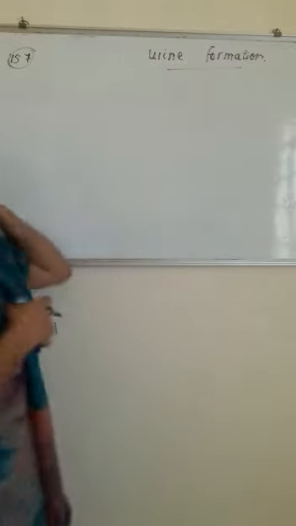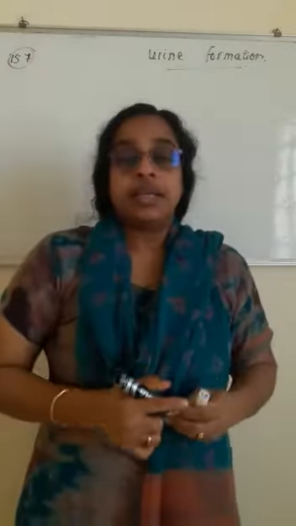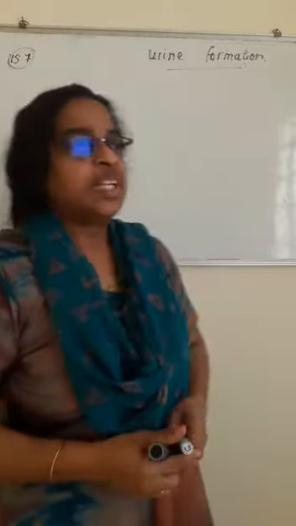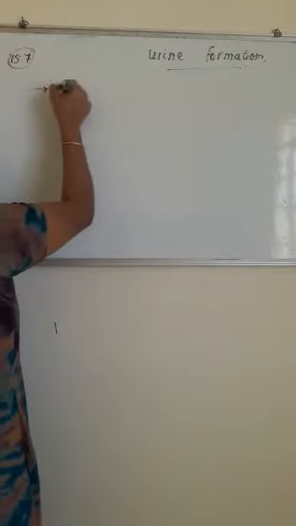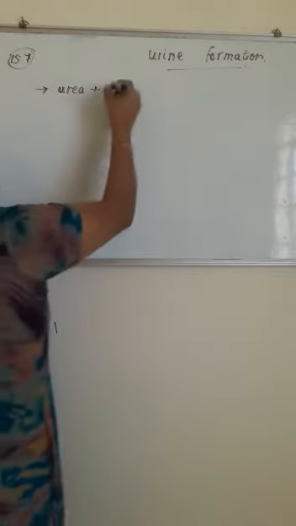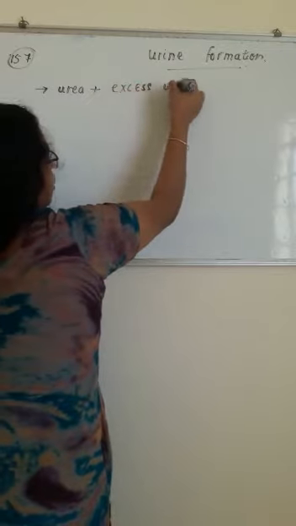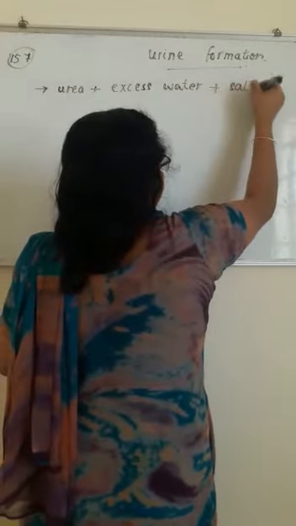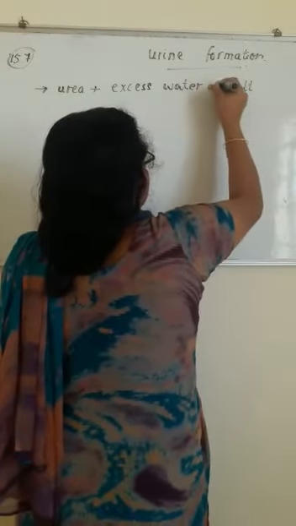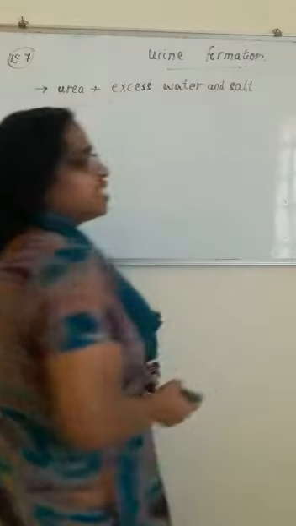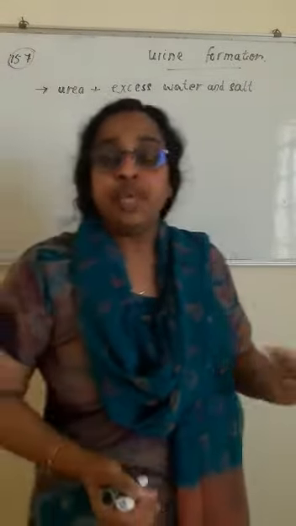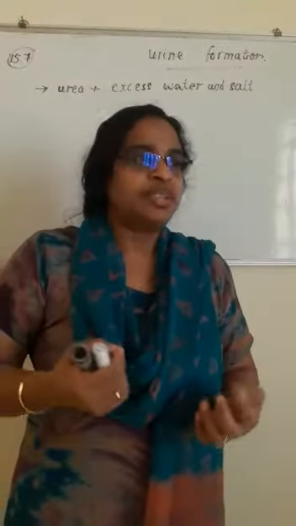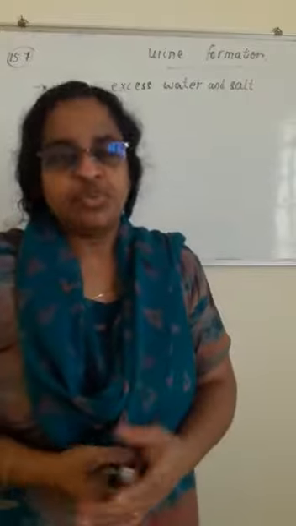Okay. So, we have already learned the function of kidneys is to remove the nitrogenous waste, urea, plus excess water and salt, etc. Poison we cannot say, because we are not always eating any poison, but once in a while something enters our body, it also would be removed.